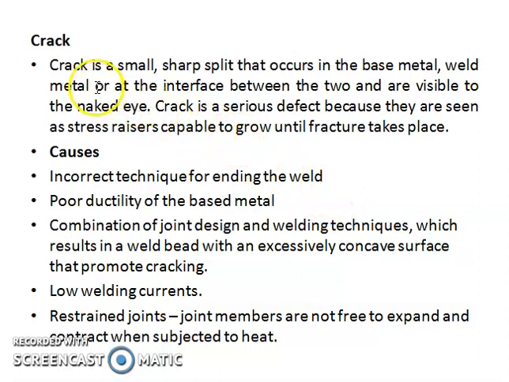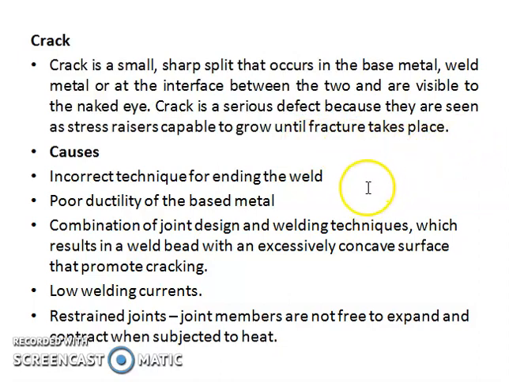First one is the crack. A crack is a small or sharp split that occurs in the base metal and weld metal or at the interface between the two pieces. It is visible to the naked eye. You can easily see it with the naked eye; no instrument is required. A crack is a serious defect because cracks act as stress risers capable of growing until fracture takes place.